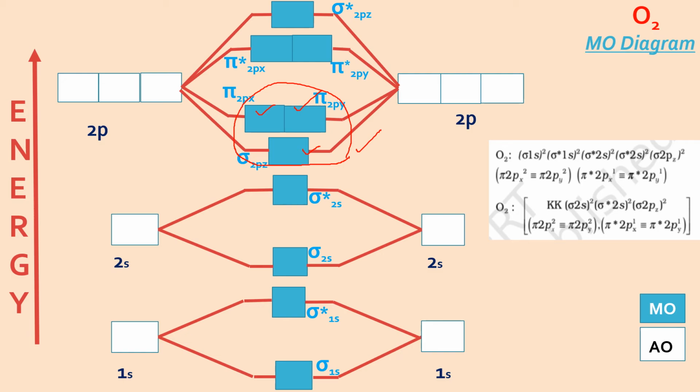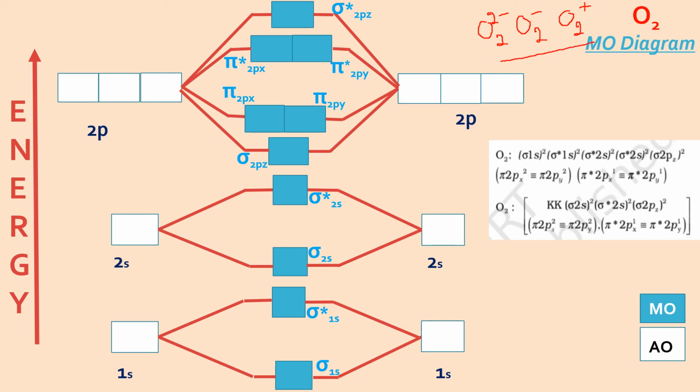Now I'll simply remove these marks so that we can draw the MO diagram, and in the end, when I discuss the MO diagram of the oxygen molecule, again we are going to discuss O2 plus, O2 minus with one negative sign, and O2 2 minus with two negative signs, and we'll compare their magnetic behavior as well as bond order.